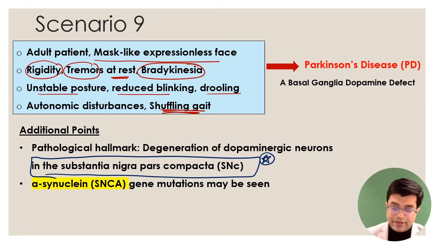Second, sometimes, not always, Parkinson's disease can be genetic, and among the genetic forms, the most common gene mutation which has been described is the alpha-synuclein gene mutation, also called SNCA gene mutation.